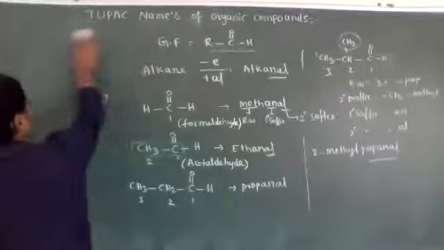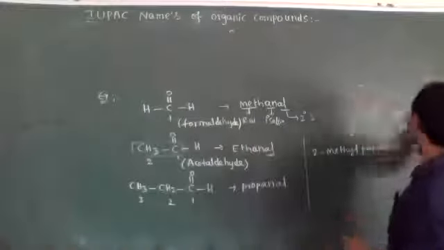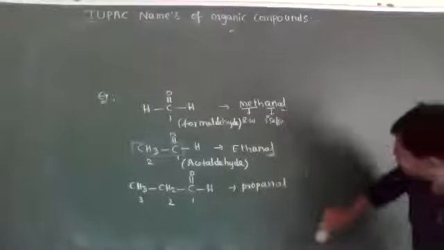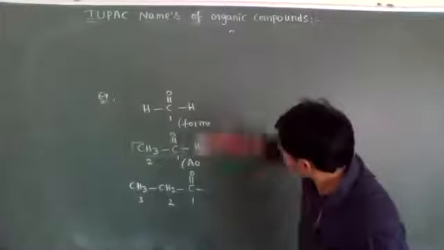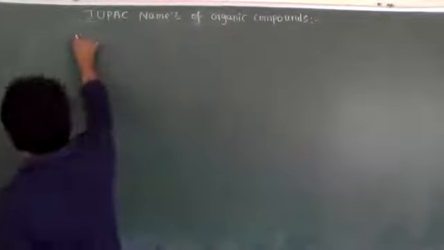Next, ketones. Let's see ketone examples.